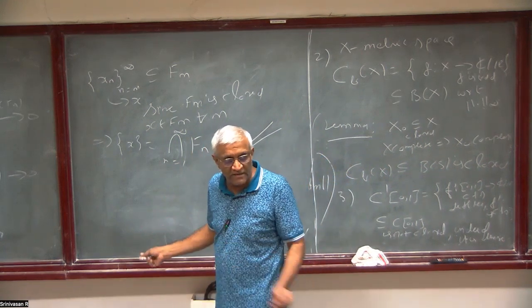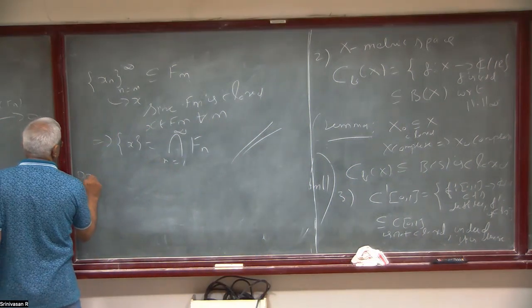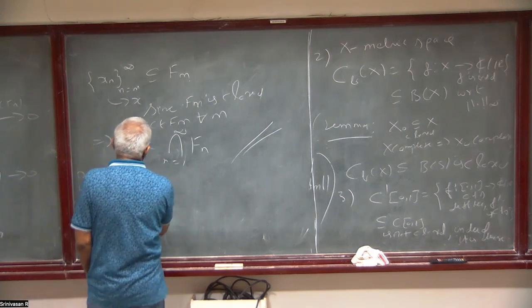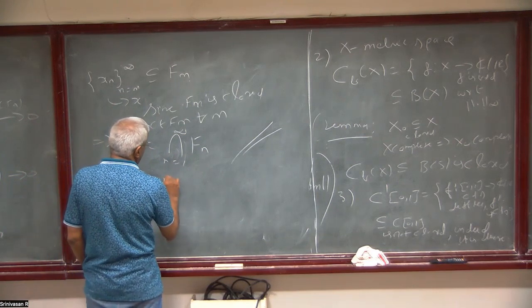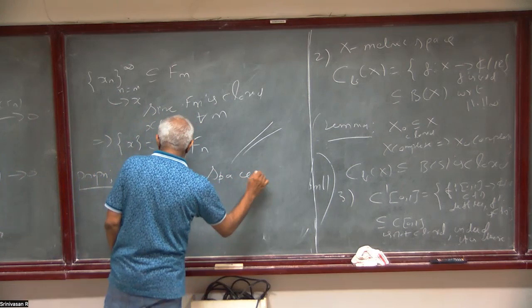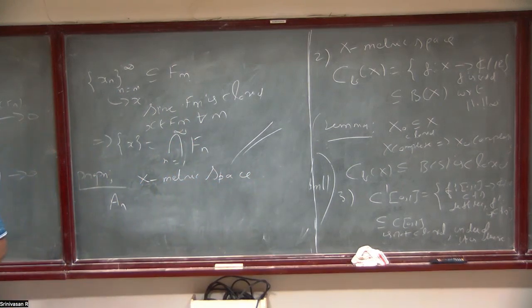Since we are discussing diameter, this is not related to completeness. You don't need completeness. But since it involves diameter, I will prove another interesting fact. X need not be complete. X is some metric space. You have An, which need not be closed.